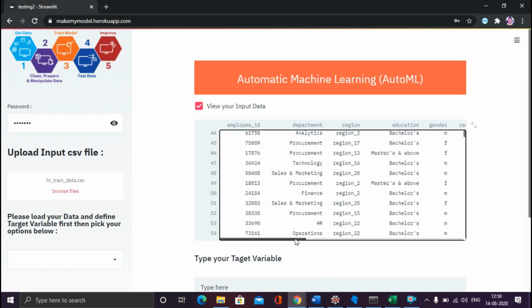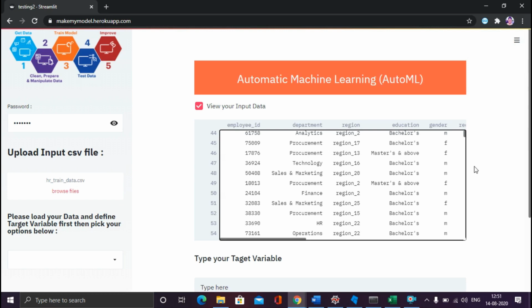So I have built this application which by default is able to handle the numeric and categorical features. Let me tell you some of the features that this application can do. For example, it can do EDA, exploratory data analysis. For that, I have used the SweetViz library. It can do the cleaning of the data. It will do dealing with numeric and categorical features.